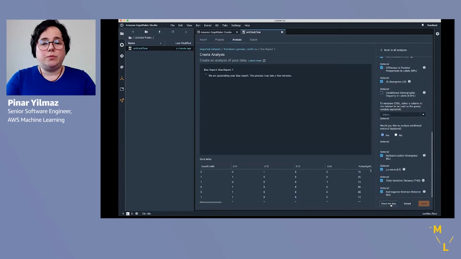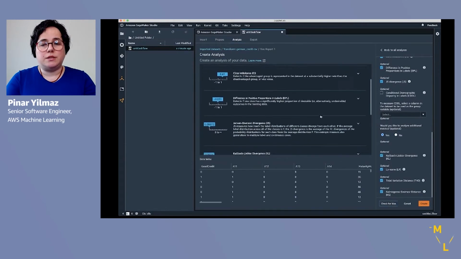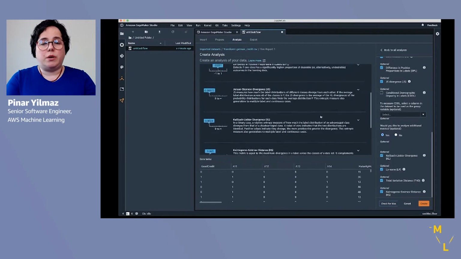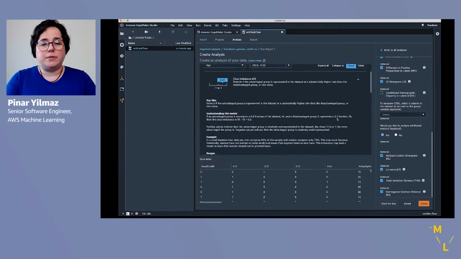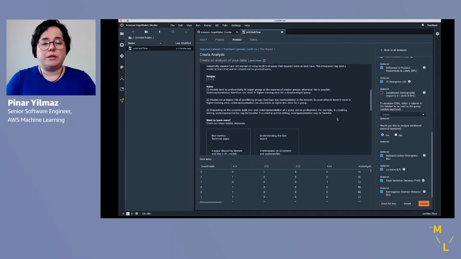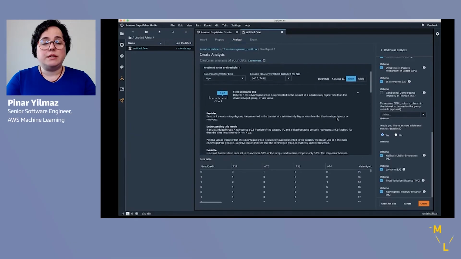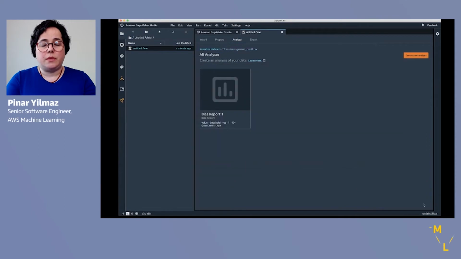So for the sensitive group, we pick age and a threshold of 40. So individuals older than 40 will be designated as the sensitive group. And once we run the report, we see the pre-training metrics produced as part of the report. And we can explore these reports in the visual interface. In the drop-down menus for each metric, you can find examples, descriptions, and resources, links to further reading if you wish to. And you can also see the metric values in the table. We can create this report and save it, and this will be part of our dataset analysis.